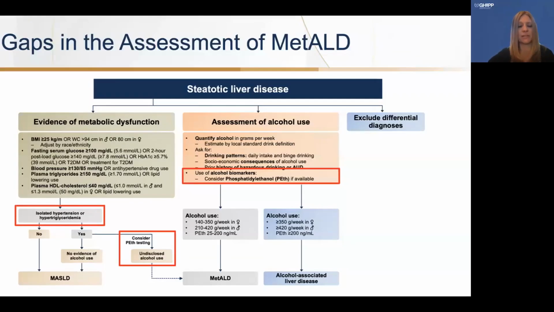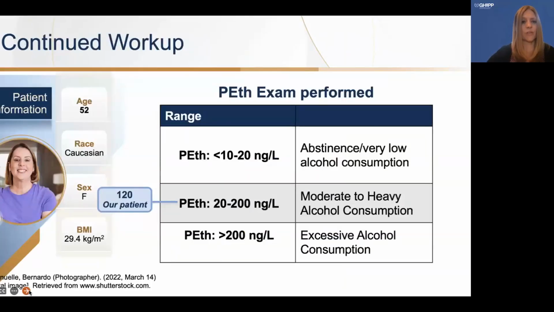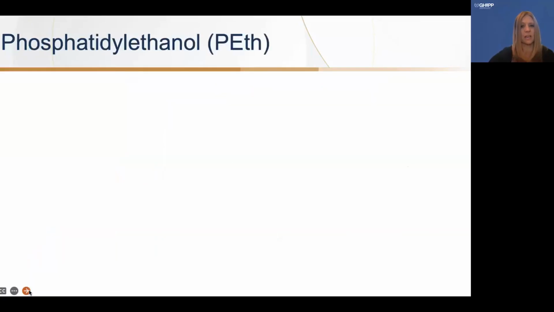And then on the far right, again, we want to exclude any differential diagnosis that could be contributing to their liver disease. So for our patient, we did conduct a PEth. Her score was 120, which fell in that category between 20 to 200, moderate to heavy alcohol consumption.